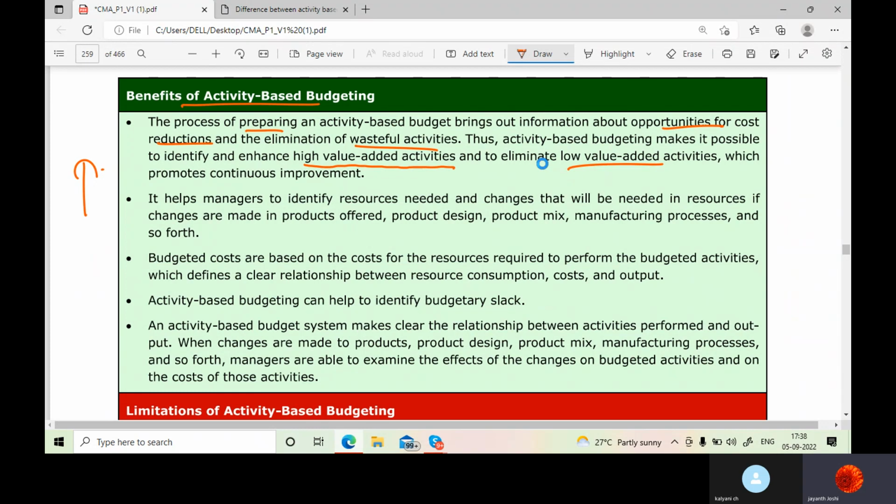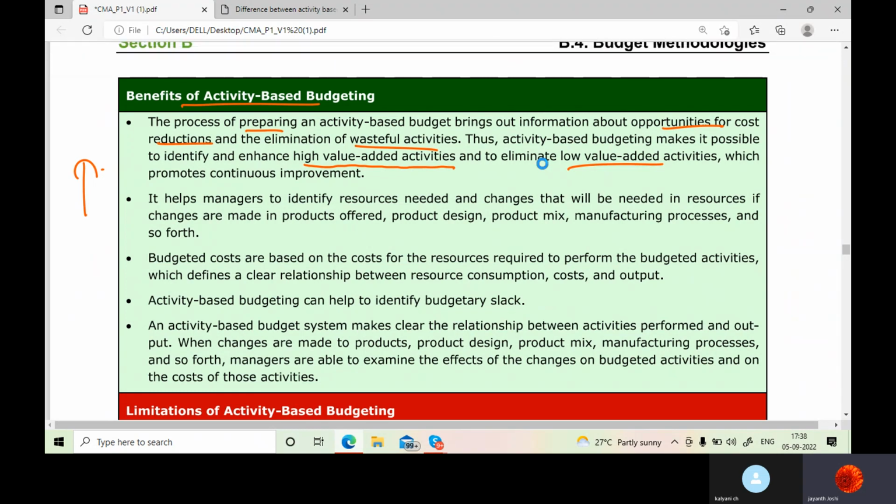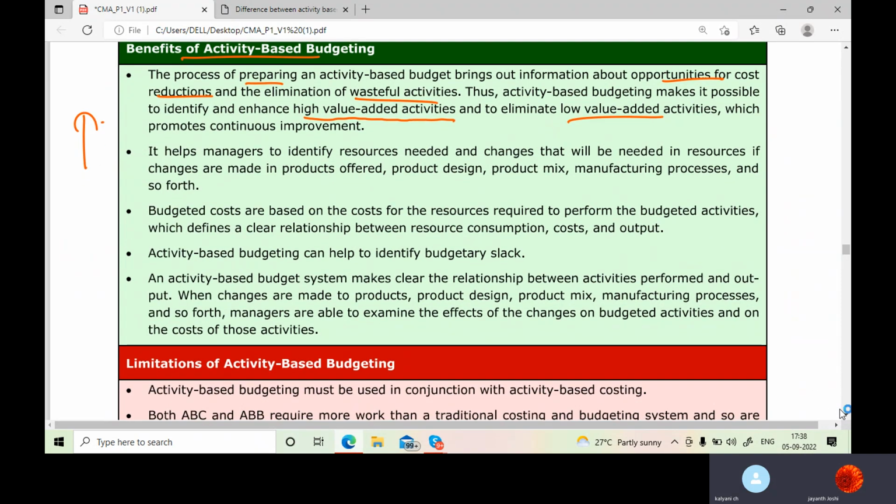That means something which is not adding value to the activity you're doing, you should remove. So with this, continuous improvement will happen. Correct? We can remove the extra, unnecessary activities, the ones which are not giving any output.